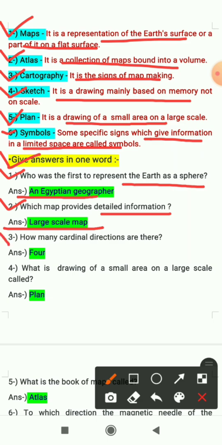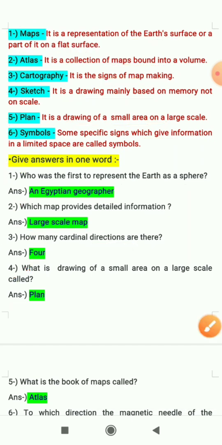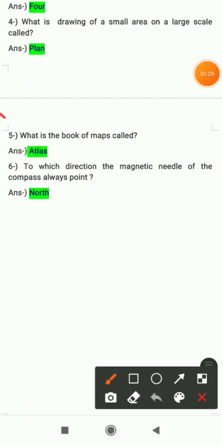Question number 3 is how many cardinal directions are there? So there are 4 cardinal directions. Question number 4 is what is drawing of a small area on a large scale called? So when we draw a small area on a large scale, what is it called? It is called a plan. Question number 5 is what is the book of maps called? So the book of maps is called an atlas.